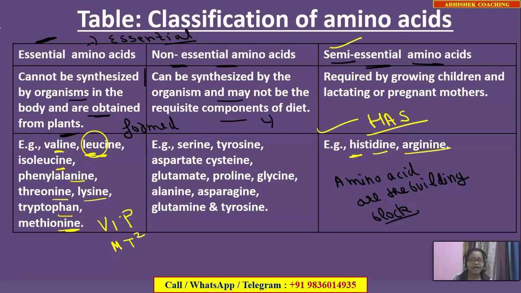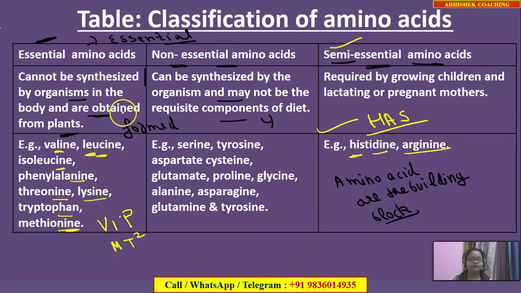From V, valine; from P, phenylalanine; from M, methionine; from T, tryptophan; next T, threonine; and LL you can easily remember. If this is isoleucine here, then simple leucine will also be there, and from L you can remember lysine is also there.